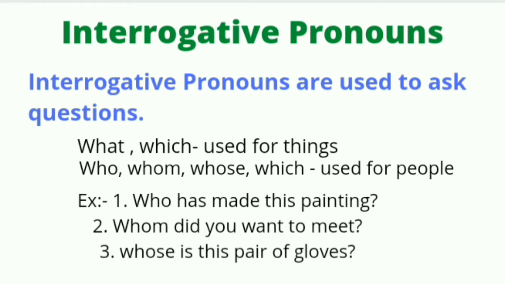Here which is followed by a noun, that is train, so it will be an interrogative adjective. In this way you can make the difference between an interrogative pronoun and an interrogative adjective. What you need to remember here is that an interrogative adjective WH word will always be followed by a noun.